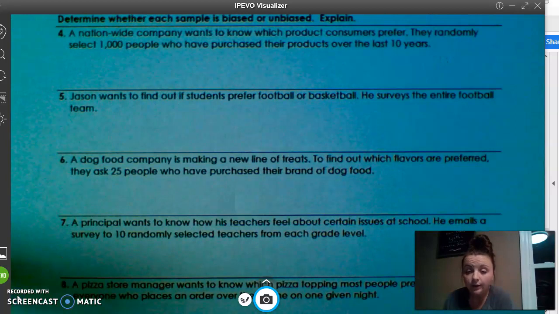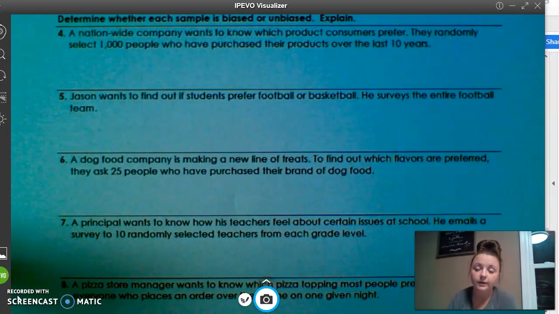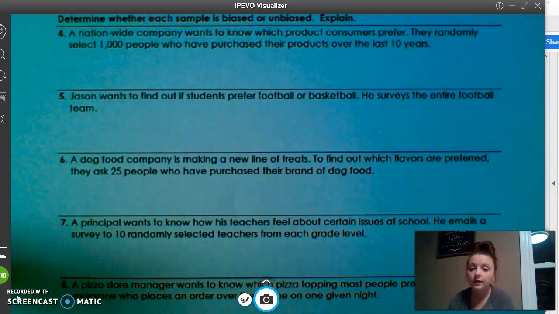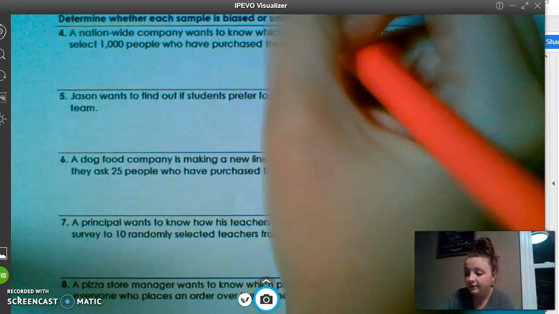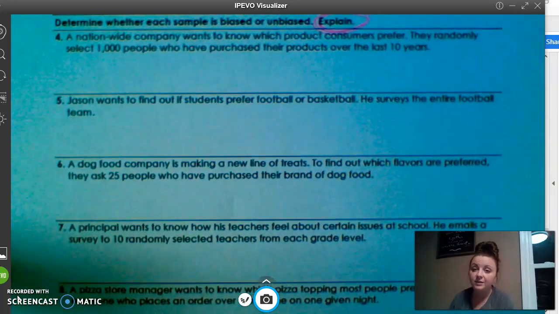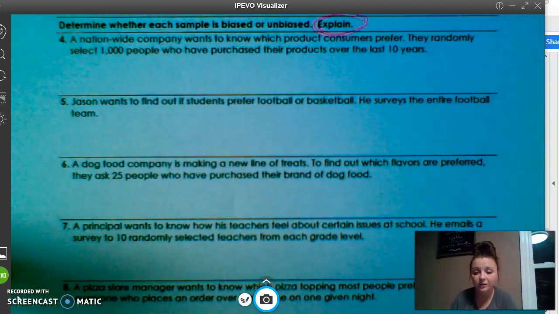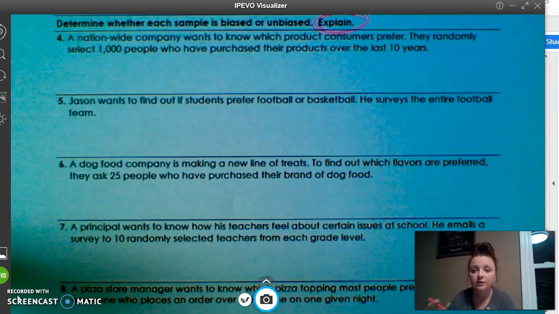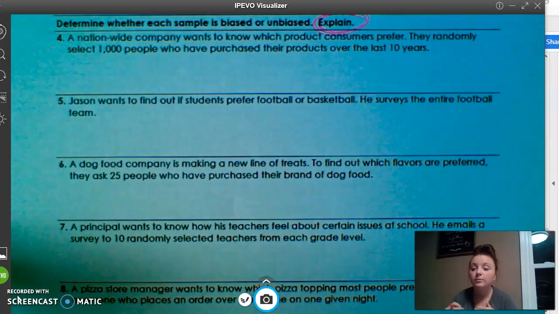So here's your homework. If you're at home, you're going to want to download the document or write it on a Word and save it to the flash drive so I get it next week. If you're at home with internet, you're going to do this on assessments. But what you're going to do is do all of these questions and you're going to state whether they are biased or unbiased and explain. The explanation is the important part because sometimes these are confusing or they can go one way or another. Your explanation will be more important than if you say biased or unbiased.